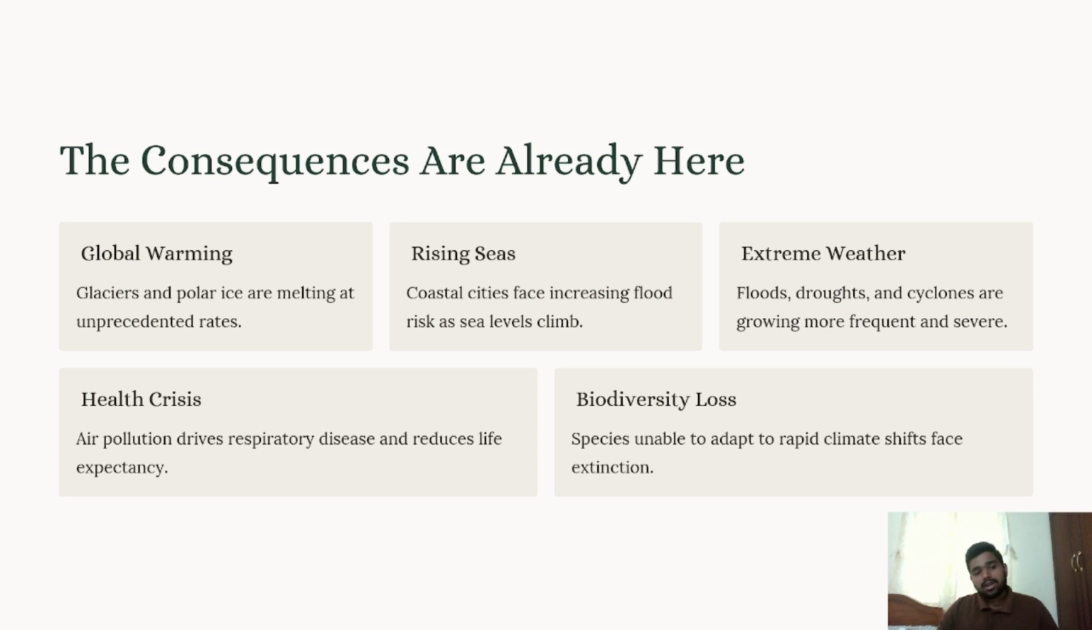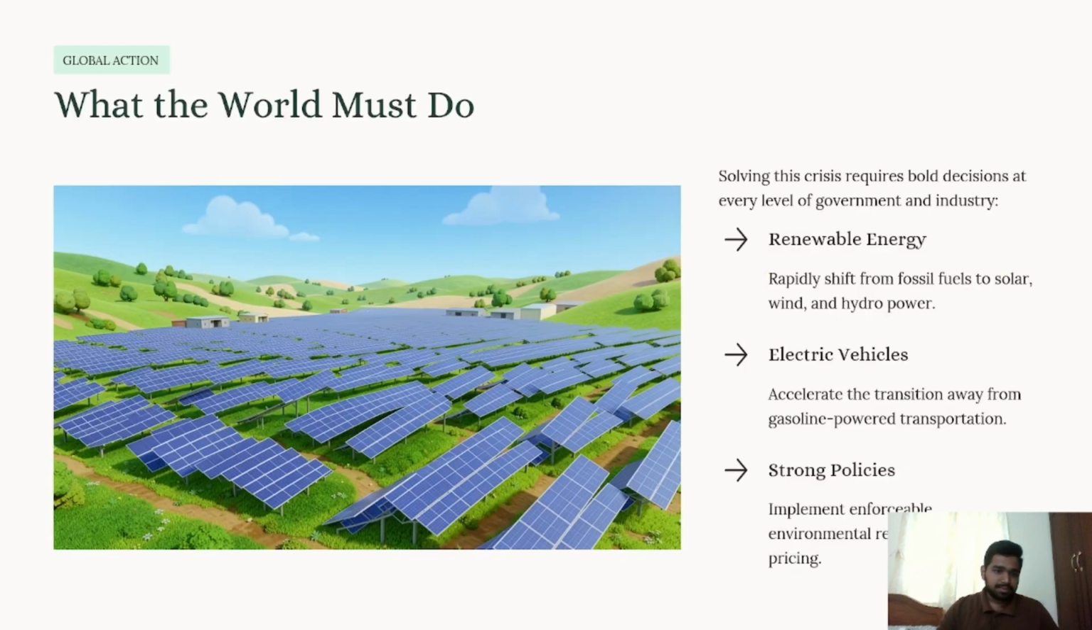Here we can see global warming, where glaciers and polar ice are melting at unprecedented rates. Rising seas mean coastal cities face increasing flood risk as sea levels climb. Extreme weather, like floods, droughts, and cyclones, is growing more frequent and severe. There is also a health crisis, as air pollution drives respiratory disease and reduces life expectancy, and it also causes biodiversity loss, where species unable to adapt to rapid climate shift face extinction.